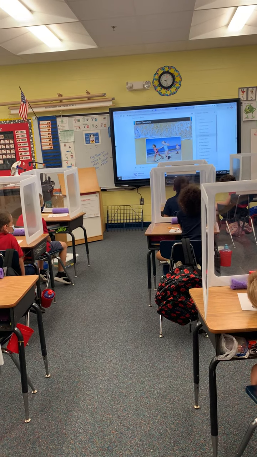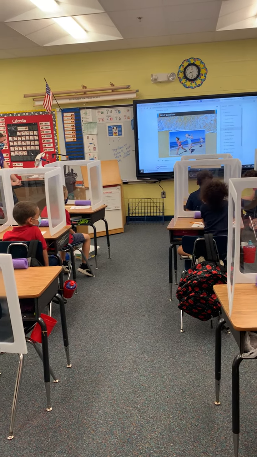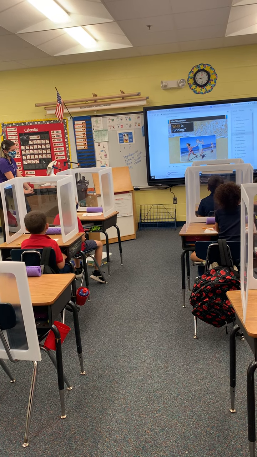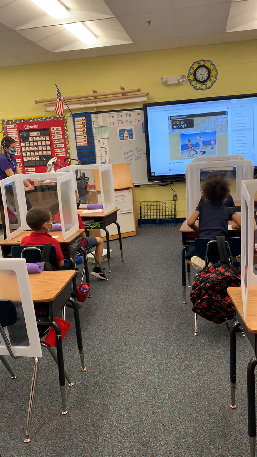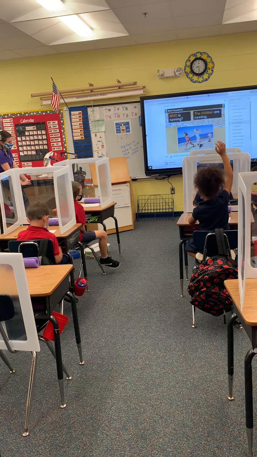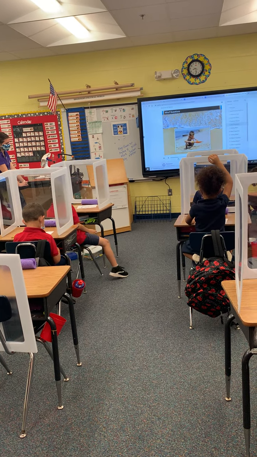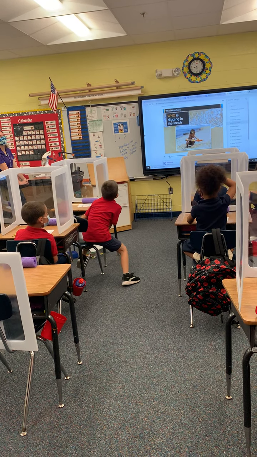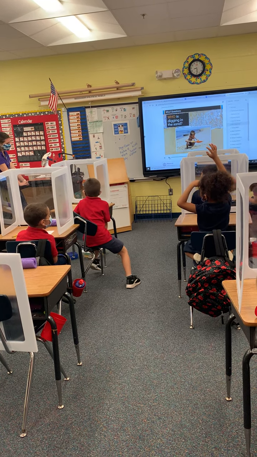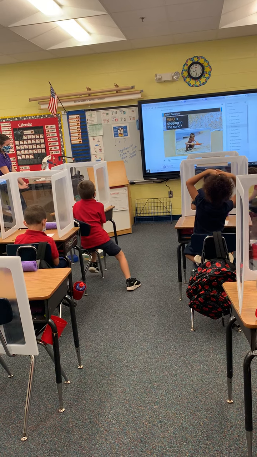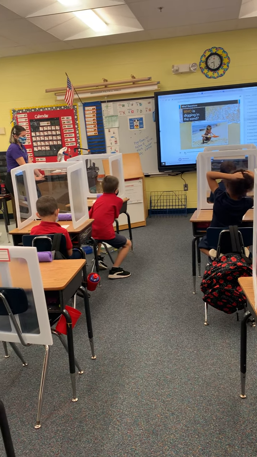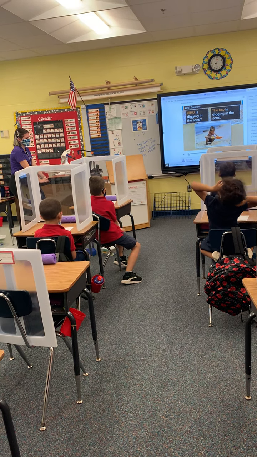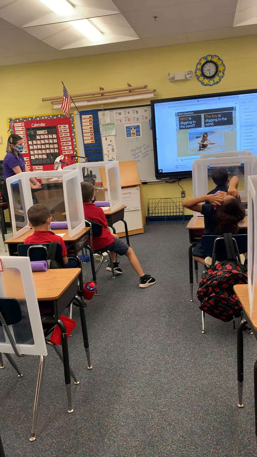Questions that begin with the word who ask about the people in the text. An example of a who question is, who is running? We can use the details in the picture to answer the question. The children are running. Another example of a who question is, who is digging in the sand? We can use the details in the picture to answer the question. The boy is digging in the sand. Looking at these important details helps us better understand what is happening in the pictures.